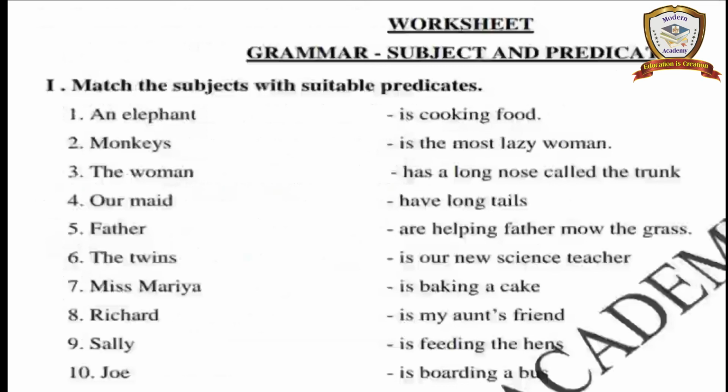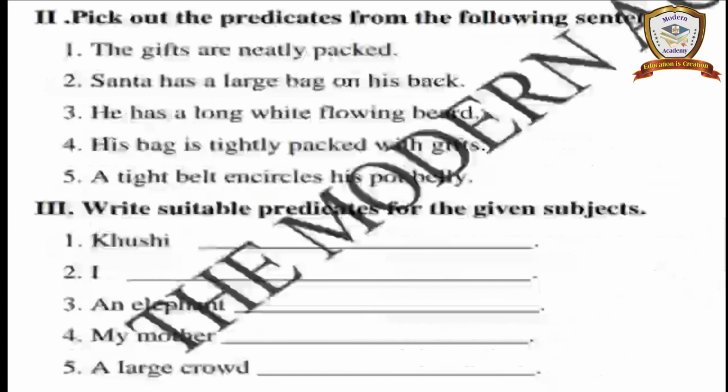Here are the predicates: he is cooking food, he is the most lazy woman, has a long nose called the trunk, have long tails, are helping father mow the grass, is our new science teacher, is baking a cake, is my aunt's friend, is feeding the hens, is boarding a bus. Mostly these predicates are related to the given subjects only, so you have to select the proper predicates for the given subjects.